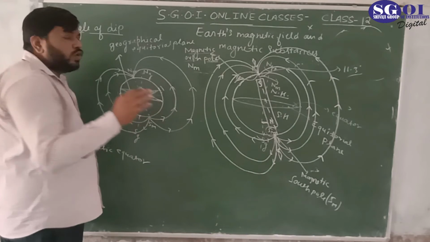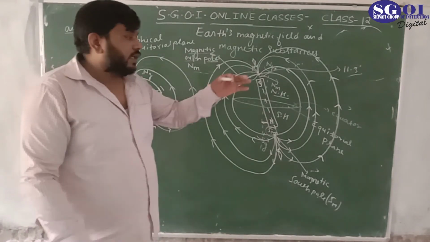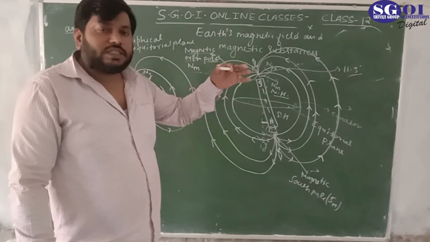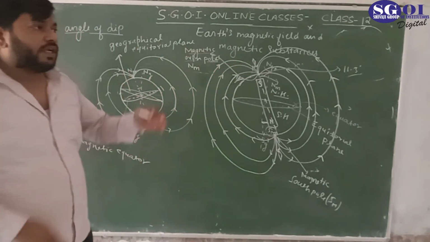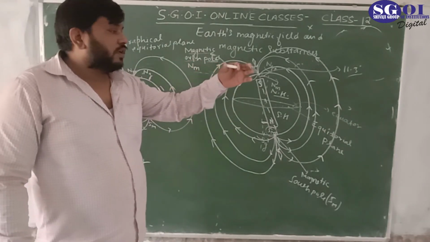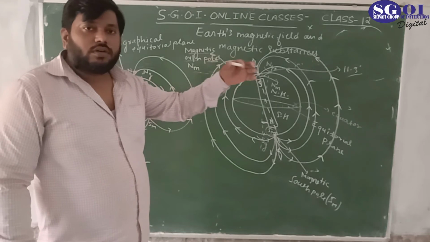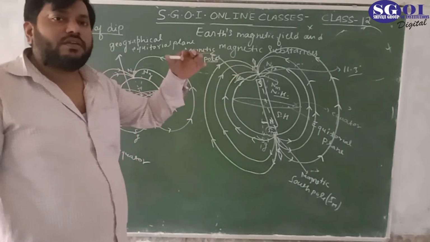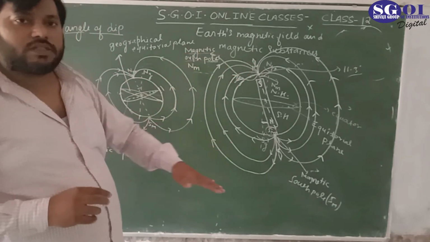So there is no deviation in the dip needle. The dip needle will remain as it is, because the dip needle aligns towards the magnetic field, and the magnetic field is parallel to the horizontal earth surface.